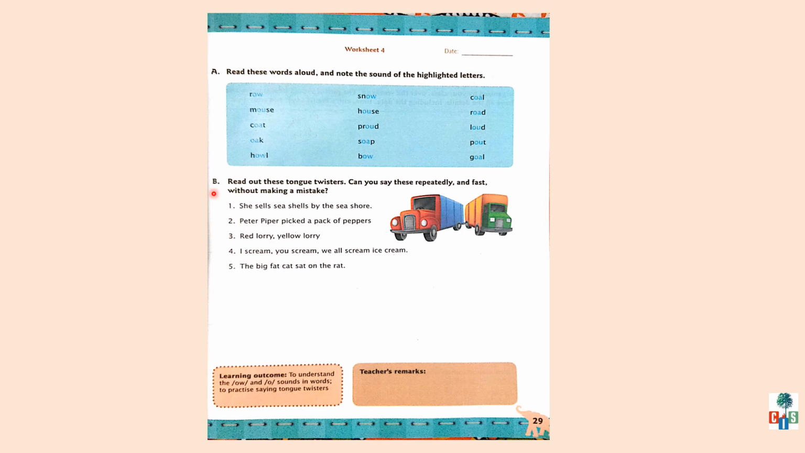Exercise B. Read out these tongue twisters. Can you say these repeatedly and fast without making a mistake? First, he sells seashells by the seashore. Children, do try to play these tongue twisters with your family.